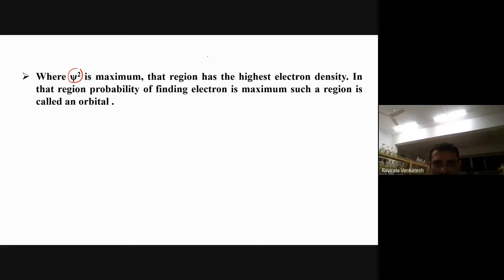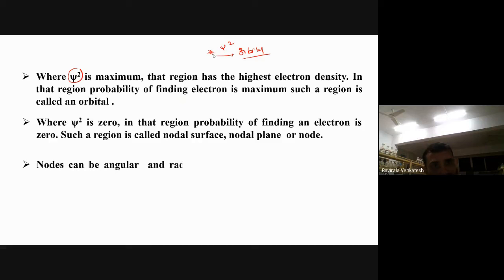For example, this is the nucleus. Here we are getting maximum probability of electron density. This is psi square, where maximum probability of electron density is there. Now this region has more electron probability. You can see more electrons here only. So this is actually what we can call an orbital. Orbital is the space where we can easily see electrons, where the maximum probability of finding the electron is there. That is called an orbital. When psi square is 0, in that region the probability of finding an electron is 0.